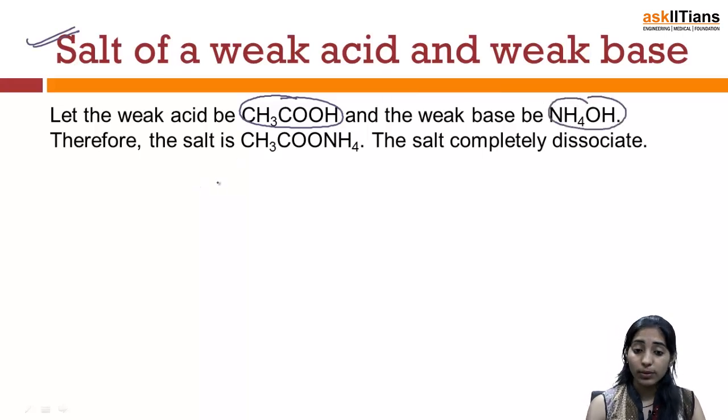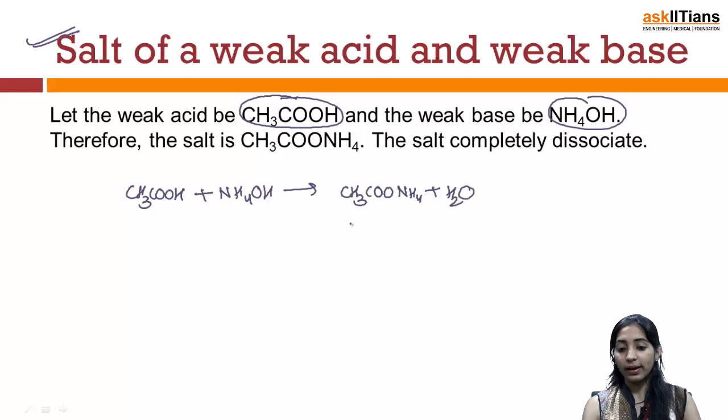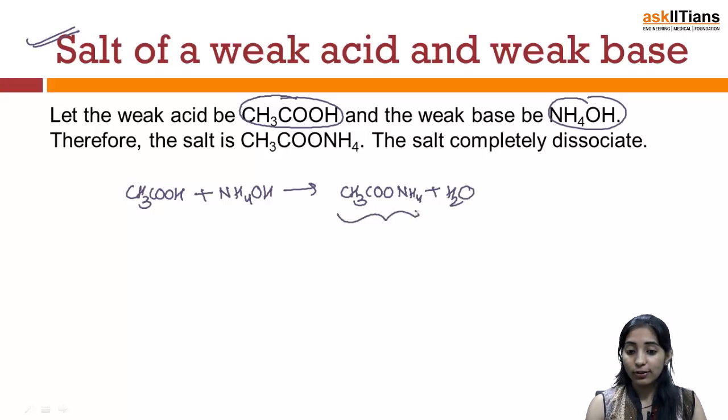So the salt which will be formed here is, I can say that CH3COOH is going to combine with NH4OH, and this is going to give me CH3COONH4 and water. Now for this particular salt, both the anion and the cation are coming from the corresponding weak acid and weak base.